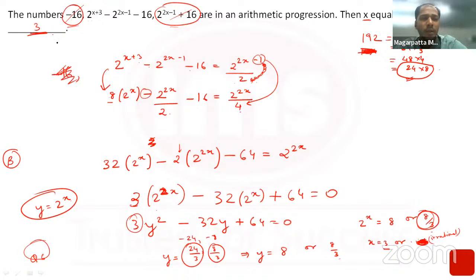So if such a situation crops up, which ideally should not happen in the actual paper, don't spend a lot of time on that. Go ahead and you can come back to it later, maybe if you're left with time at the end. Generally, if any question turns out to be wrong, either they don't consider it or they give marks for it to everyone.